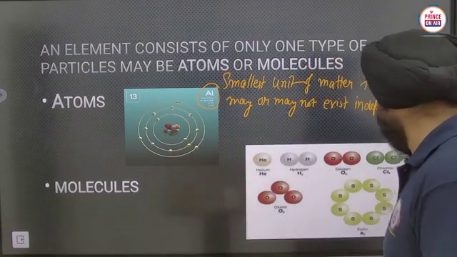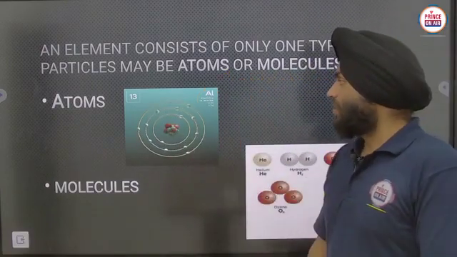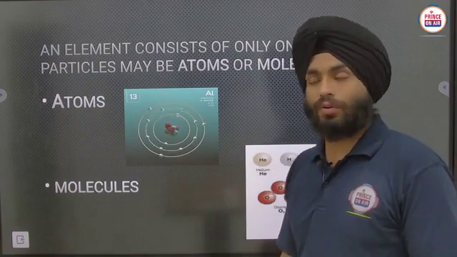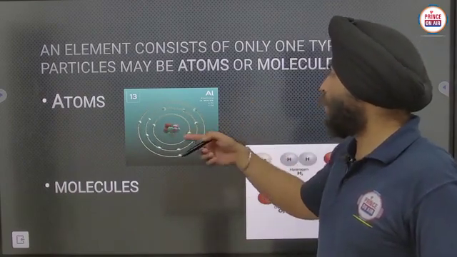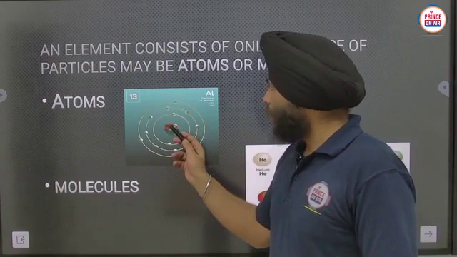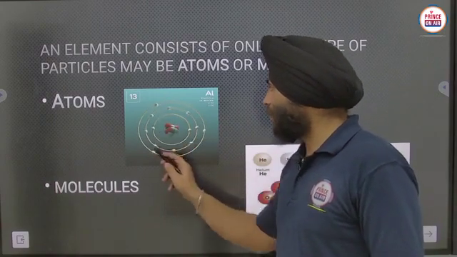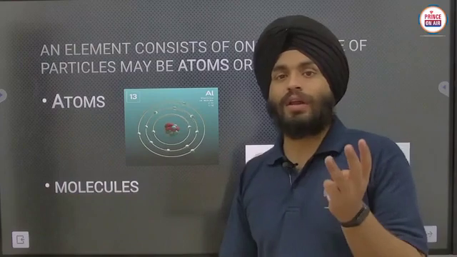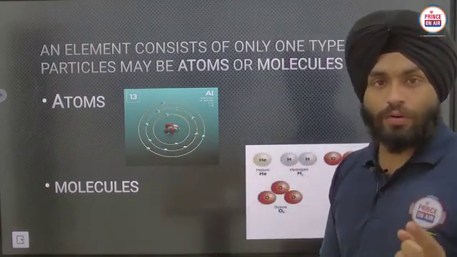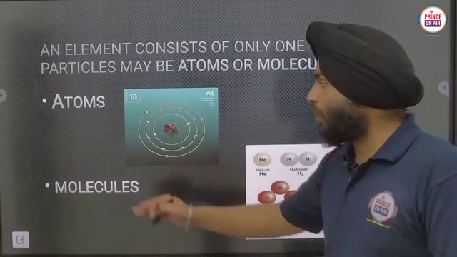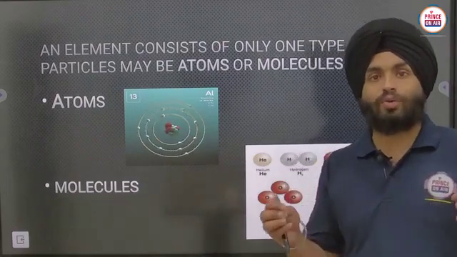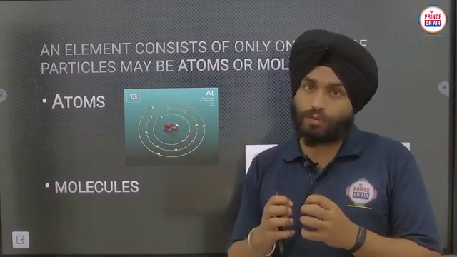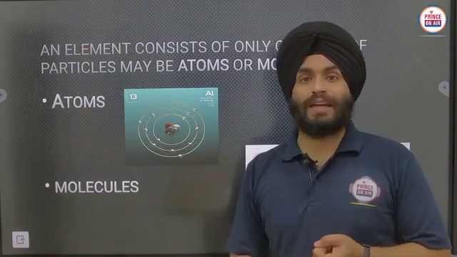In molecular form they exist, but here these are the subatomic particles which are rotating, and the electrons are revolving around the nucleus. So the subatomic particles of an atom are the proton and neutron, and the revolving particles around this center are considered to be electrons. So there are three subatomic particles of an atom: electron, proton and neutron. Now in molecules, two or more atoms are joined together to form a molecule, which will always have independent existence.